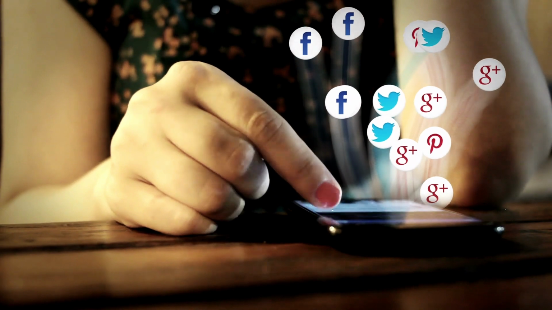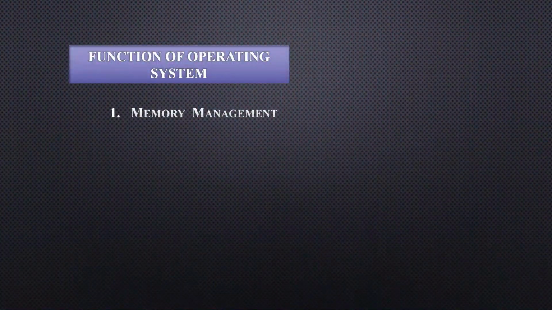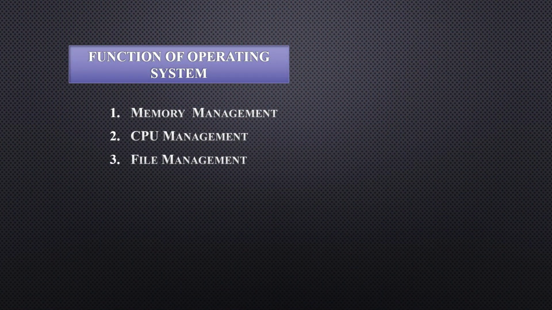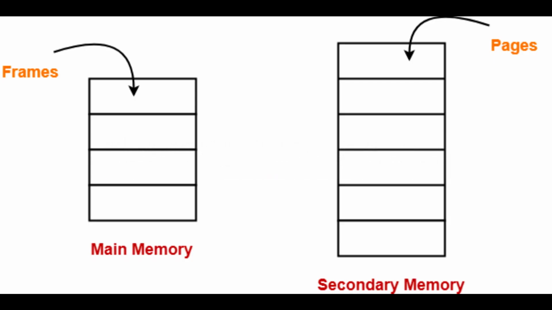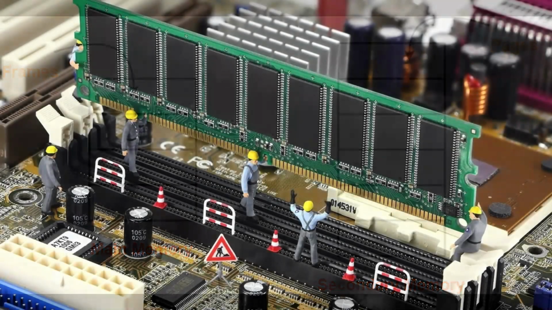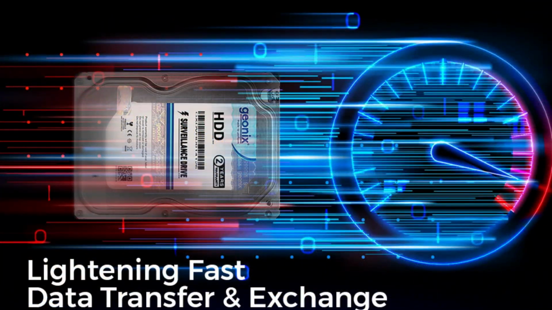So the operating system actually does a lot of things, it even runs the whole computer, but still it has some main functions which are very important. Introducing the main functions of the operating system. First is memory management. There are two types of memory in a computer. One is primary memory and the other is secondary memory. Primary memory includes RAM and ROM, whereas hard disk, CD, DVD and other things come in secondary memory.